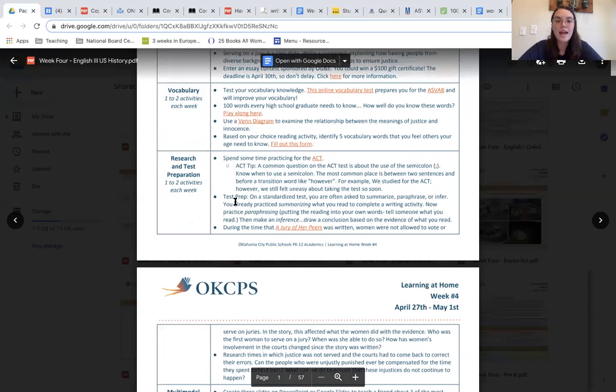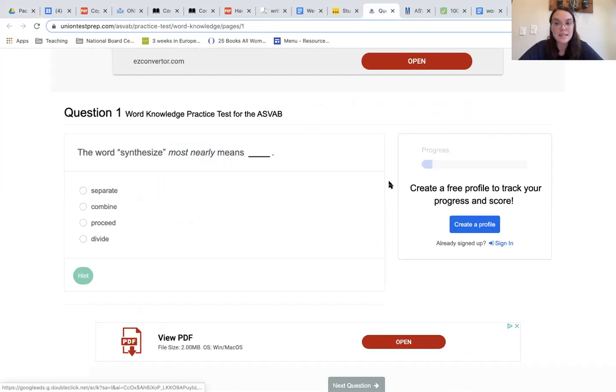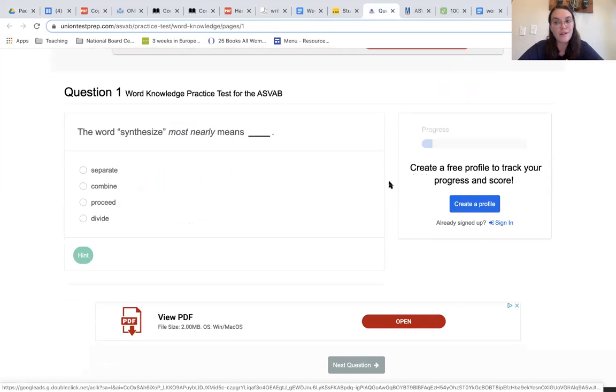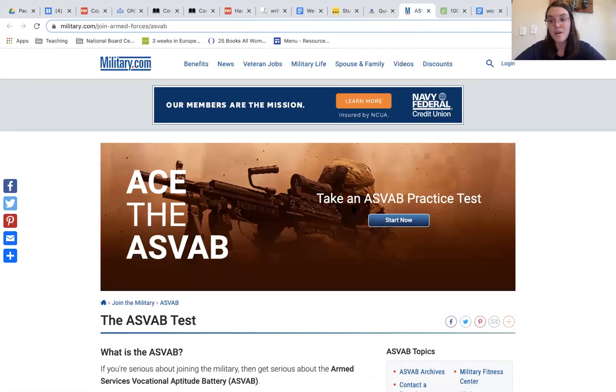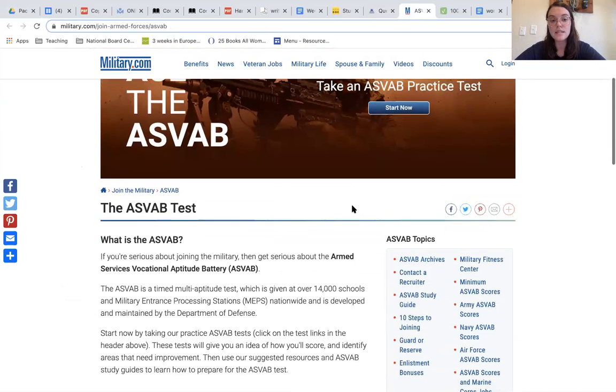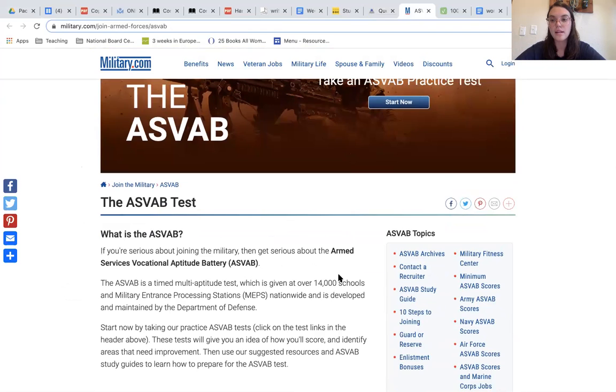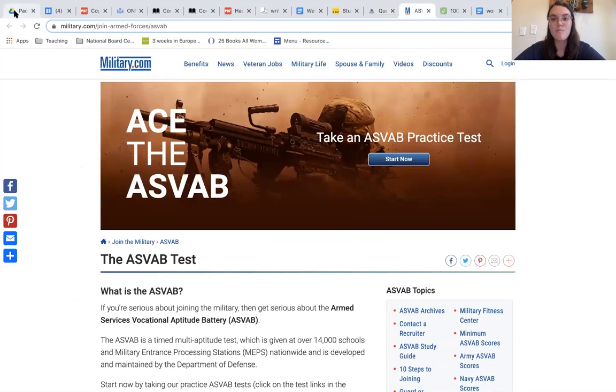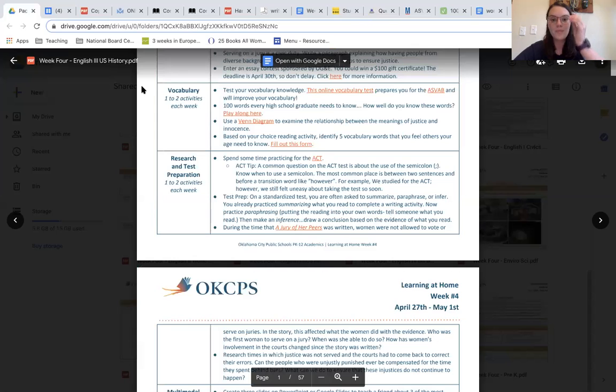For your vocabulary activities this week, you can do some test prep around the ASVAB. All of these words are also commonly used words in your school curriculum, so it'll help you with both your regular content and also if you are interested in taking the ASVAB. If you would like more information about the ASVAB, which is the military entrance exam, you can click on that link and it'll give you quite a bit of information about that as well.